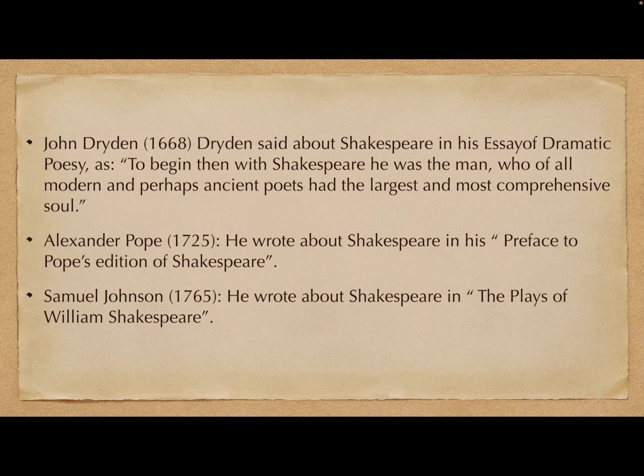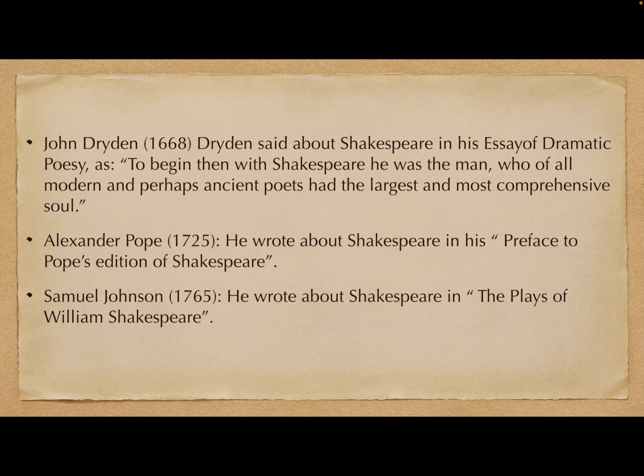Apart from that, in 1668, John Dryden's most critical work, An Essay of Dramatic Poesy, begins: To begin then with Shakespeare, he was the man who of all modern and perhaps ancient poets had the largest and most comprehensive soul. Then Alexander Pope wrote the Preface to Pope's edition of Shakespeare.